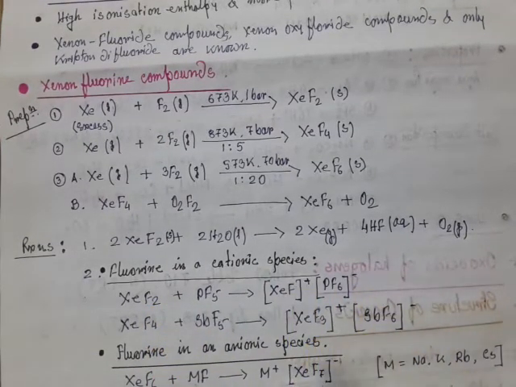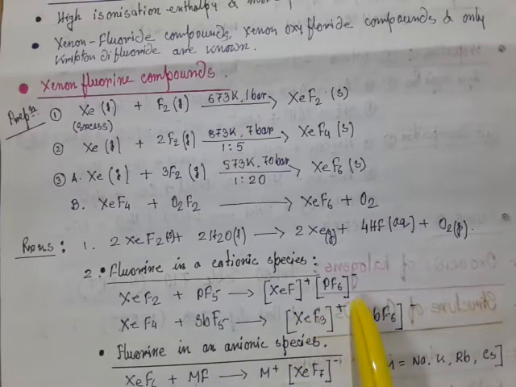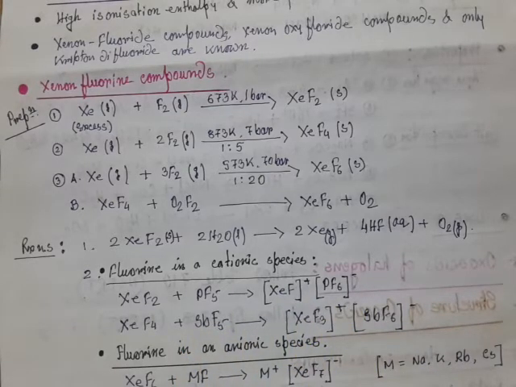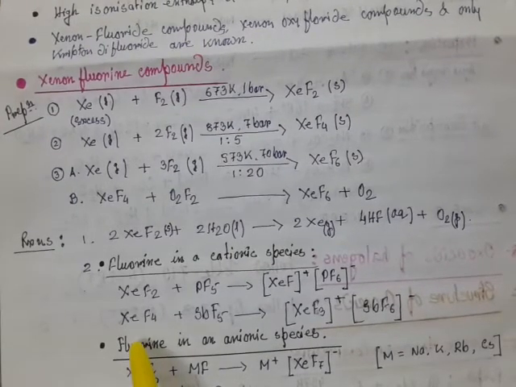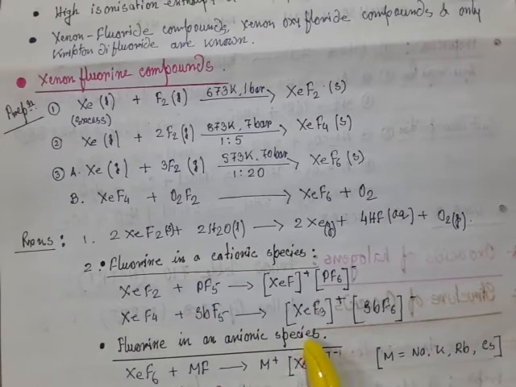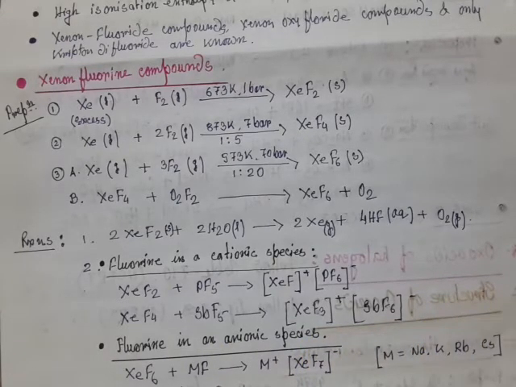Fluorine in a cationic species is a rare example, so that's why it is important. Xenon difluoride reacts with PF5 to produce XeF+ and PF6-. This is also an important reaction. These are two examples where fluorine is in a cationic species. Xenon tetrafluoride reacts with antimony pentafluoride to produce XeF3+ and SbF6-. This is also an important reaction.